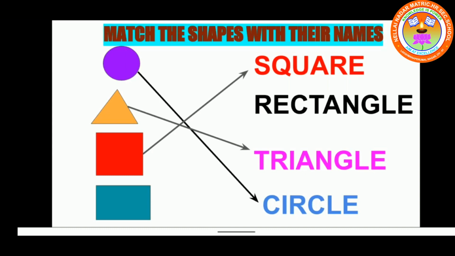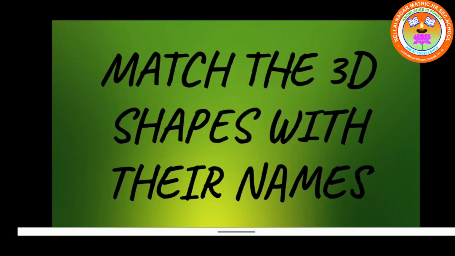Where is rectangle? Yes. Read the spelling. R-E-C-T. Rect. A-N-G-L-E. Angle. Rectangle. Repeat with me. R-E-C-T, rect. A-N-G-L-E, angle. Rectangle. Next one. Match the 3D shapes with their names.